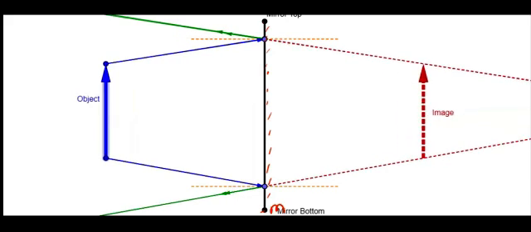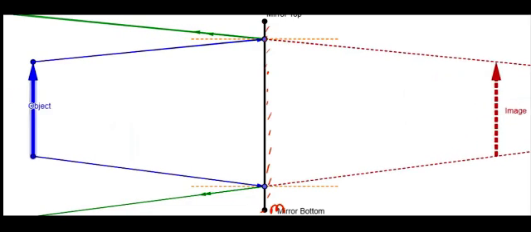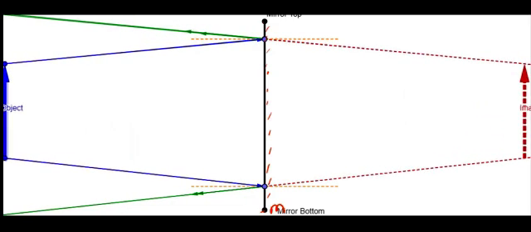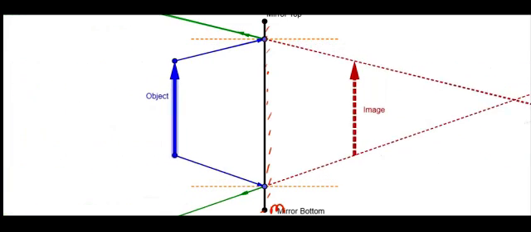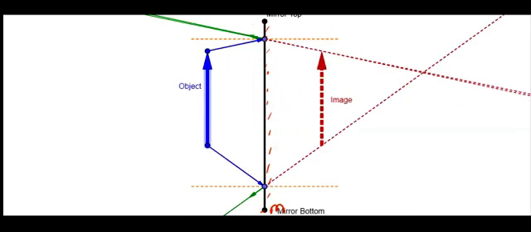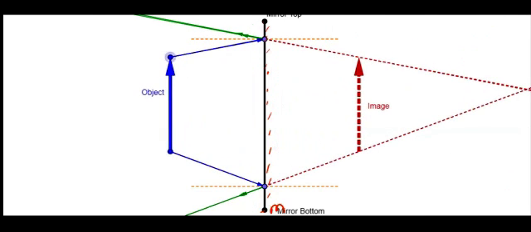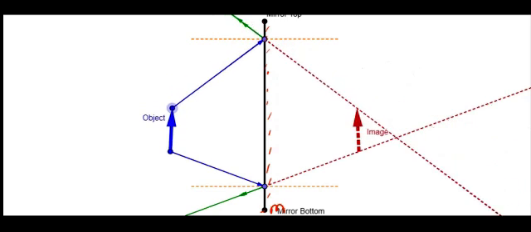Now I'm moving back. Observe carefully. The image is also moving back. Object and image, are you catching what I'm saying here? For example, very near. Observe carefully. For example, I decrease the size.